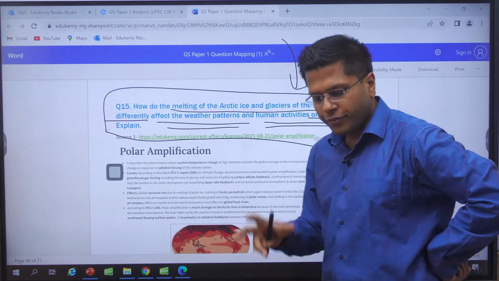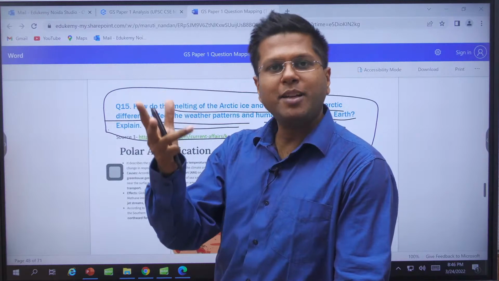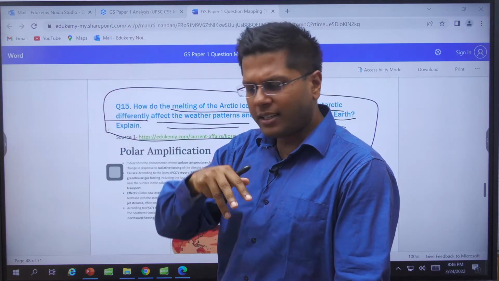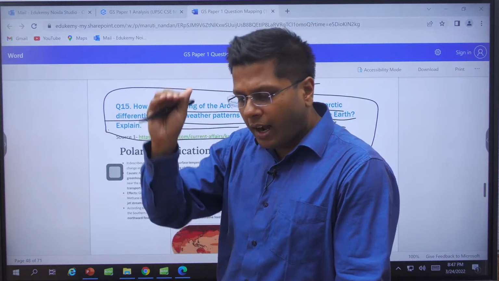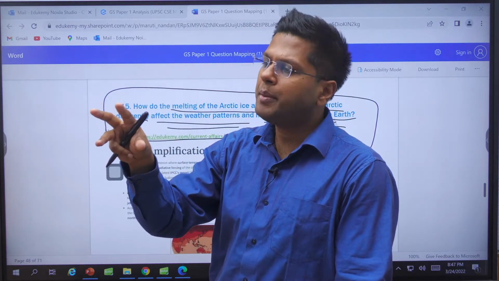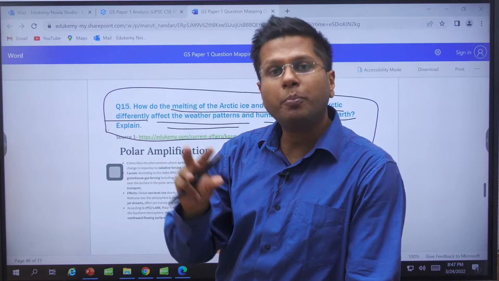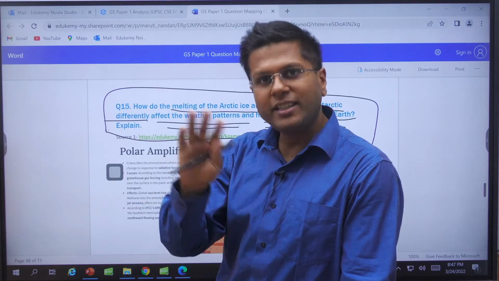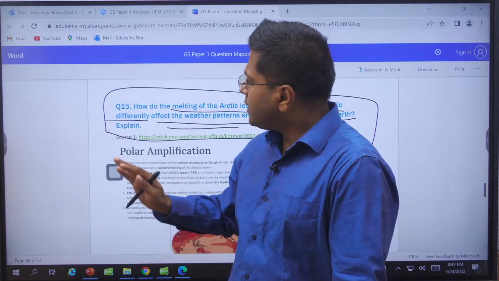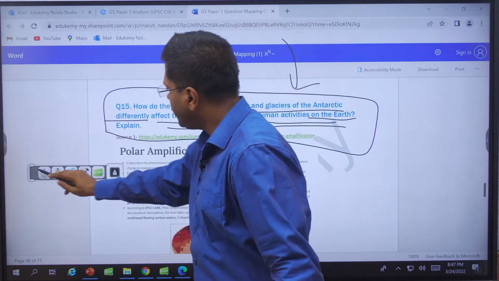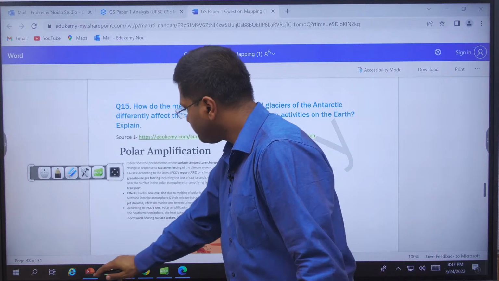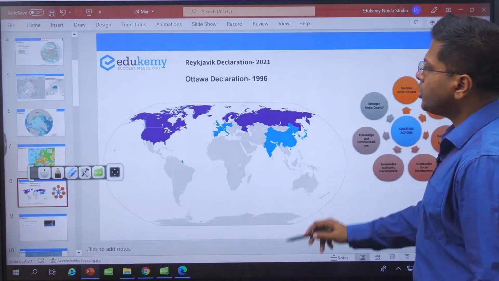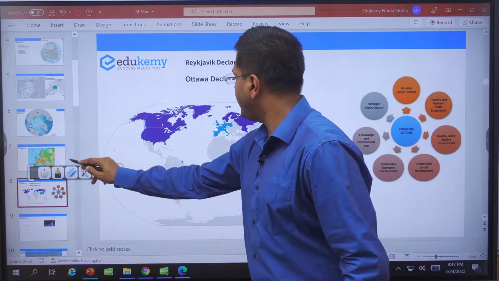Explain. So first thing that you should have in your mind about this is that the Arctic is largely occupied with people, Antarctic is not occupied. And when an Arctic area is occupied, there will be more human interventions, there will be more pollution that will lead to changes in the microclimate. Not only that, see, the northern areas of the whole Earth, they are occupied, they are full of land.